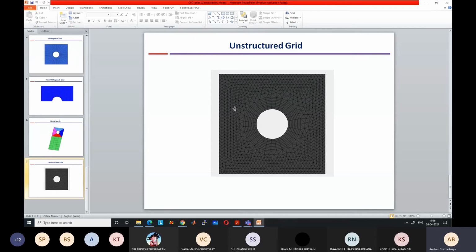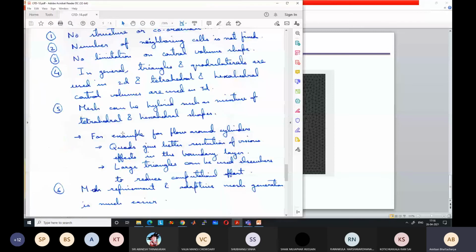Mesh can be hybrid, such as a mixture of tetrahedral and hexahedral. Already we have discussed, it can have any combination. For example, for flow around cylinders, quads give better resolution of viscous effects in the boundary layer, and large triangles can be used elsewhere to reduce computational effort. So near the boundary layer, we can use quadrilaterals, and far away we can use triangles to reduce the computational effort.